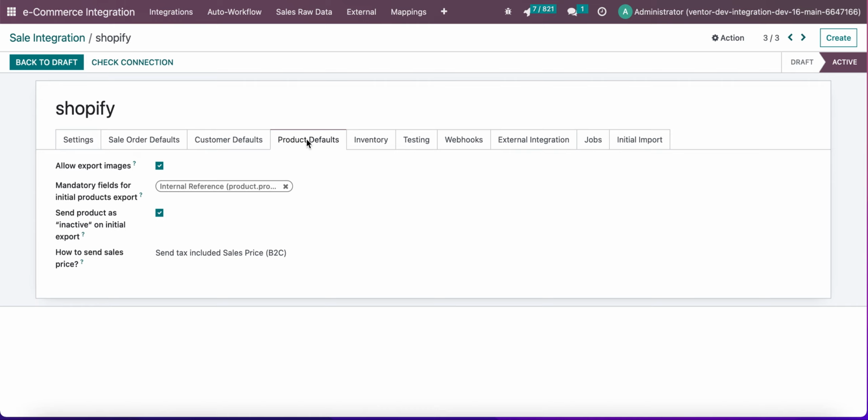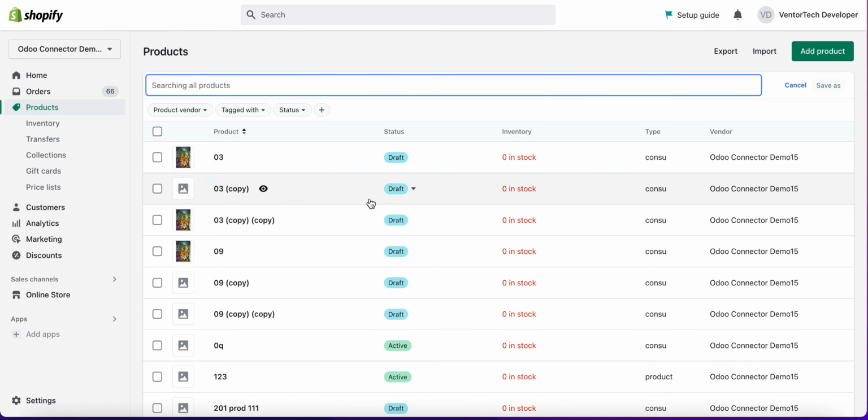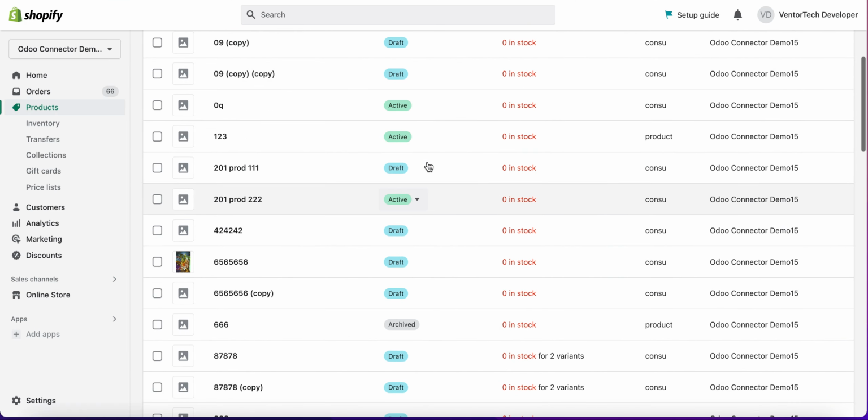In the connector in the product default steps, we created a new checkbox, "send product as inactive on initial export." By default, this checkbox will be inactive, set to false, and in this case, during creation of a new product, all the products that will be created in Shopify will have status active.